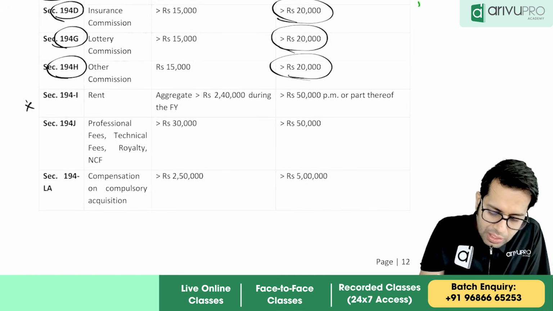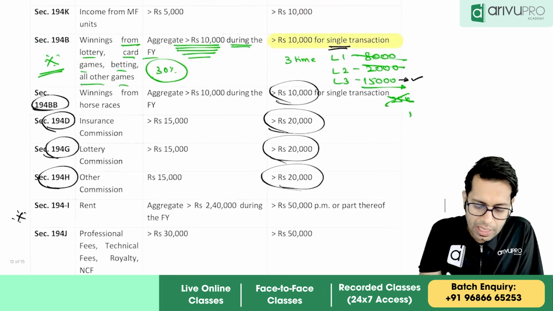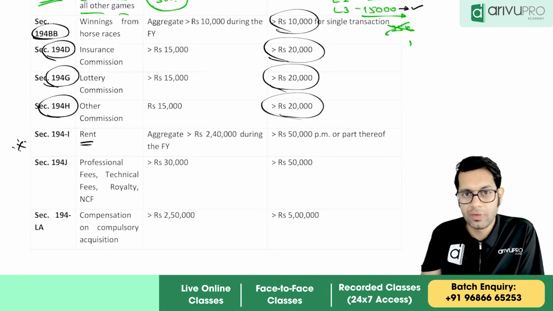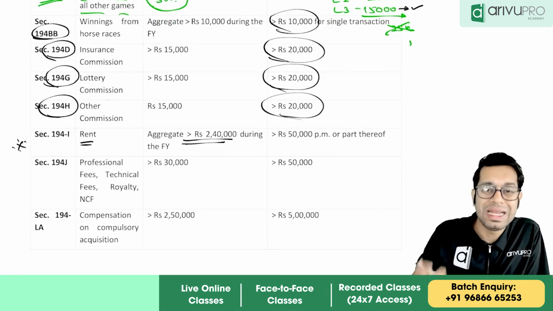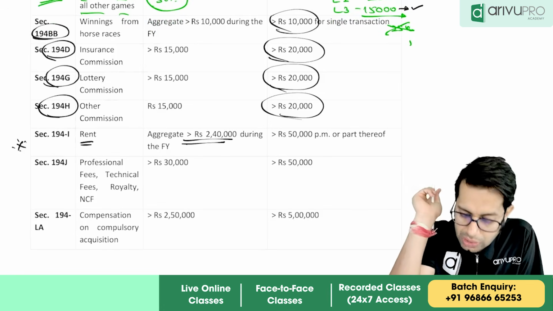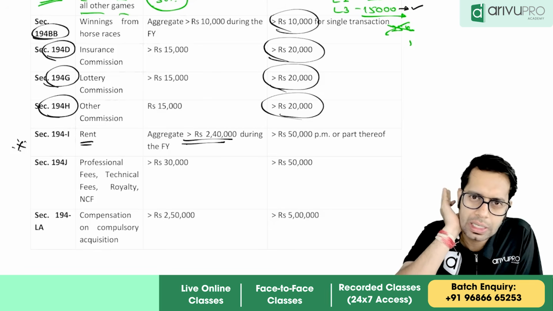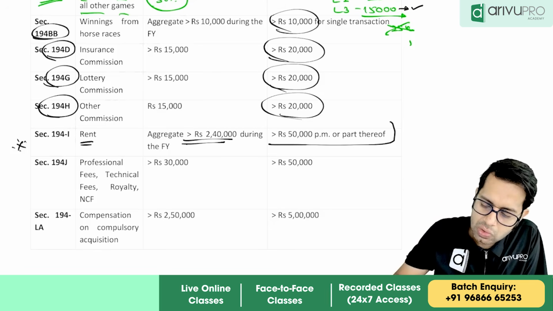Then one more important change is 194I. Please note, 194B is important, 194I is also very important. If you are paying rent to anyone, so before it was, if the total rent in a year crosses 2,40,000, then you were supposed to deduct TDS. But now this limit has been increased to how much, sir?